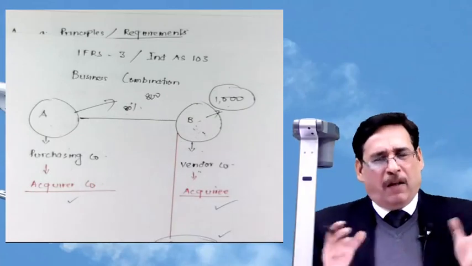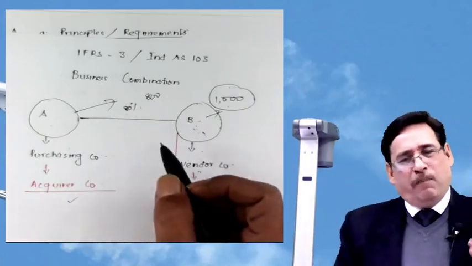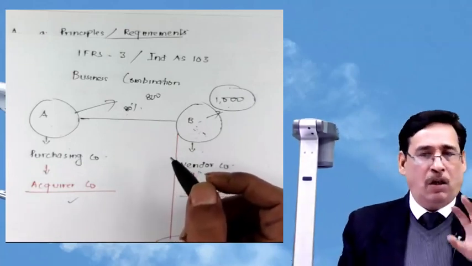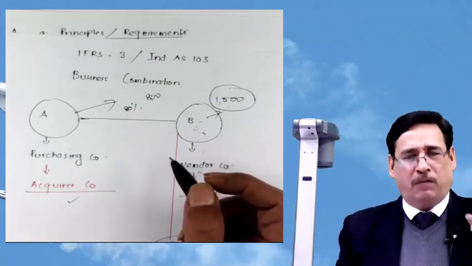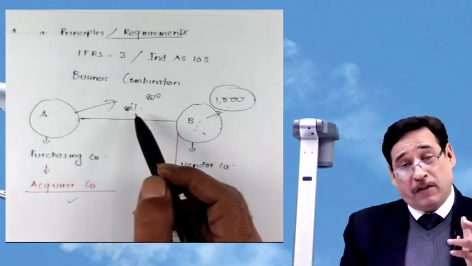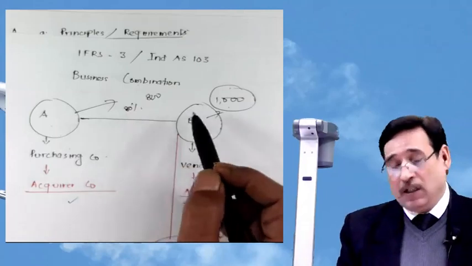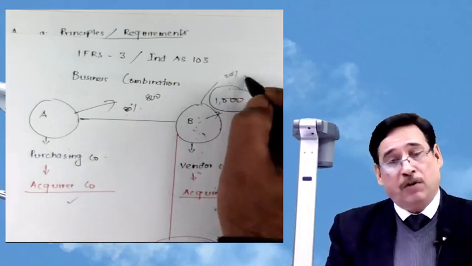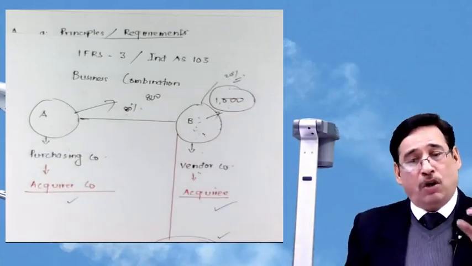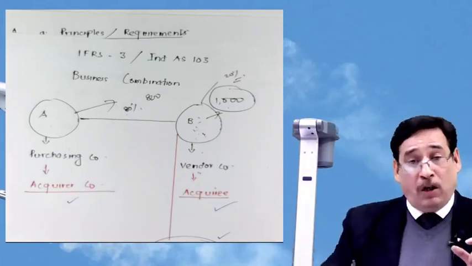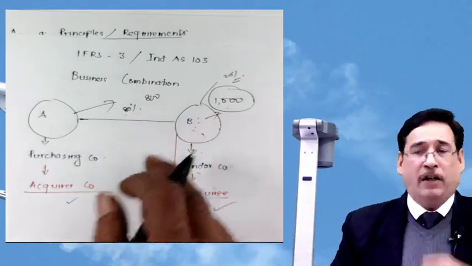In fact, just to make the point a little clearer, if we have more than 50% stake, quite obviously we have the control. But remember, this is not the only yardstick to determine control, but we will use it most of the time to make things clearer. So if I acquire more than 50%, generally control passes to us. But 20% stake is not in our control. This 20% is known as the non-controlling interest holder, because they are interest holders in B Limited, but they do not have any control. That is why the name non-controlling interest.